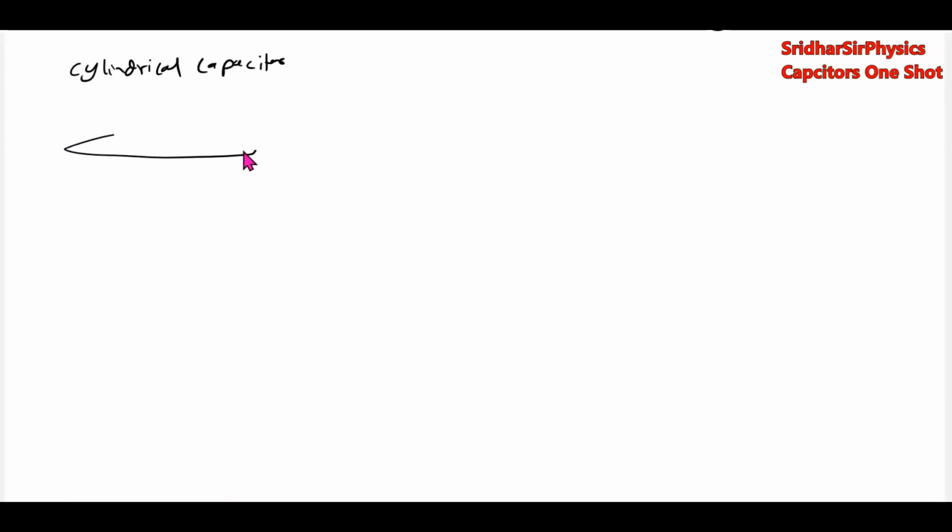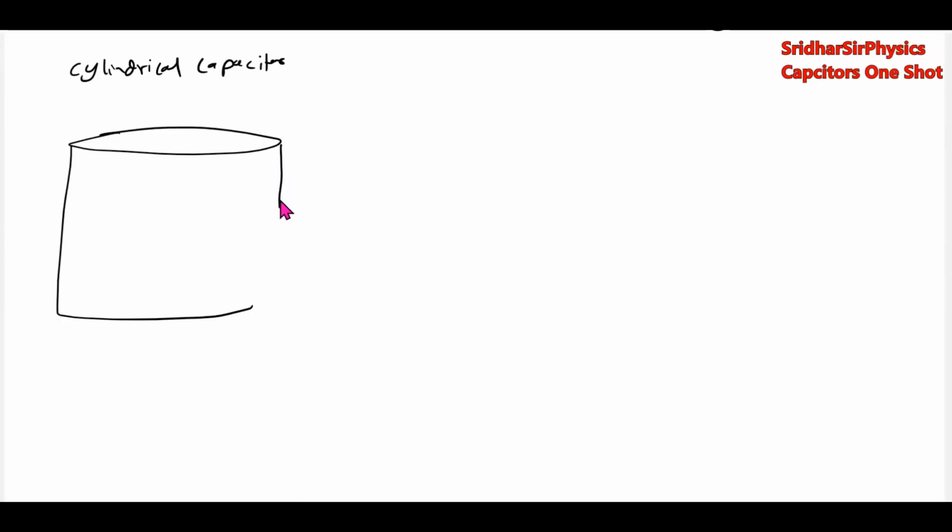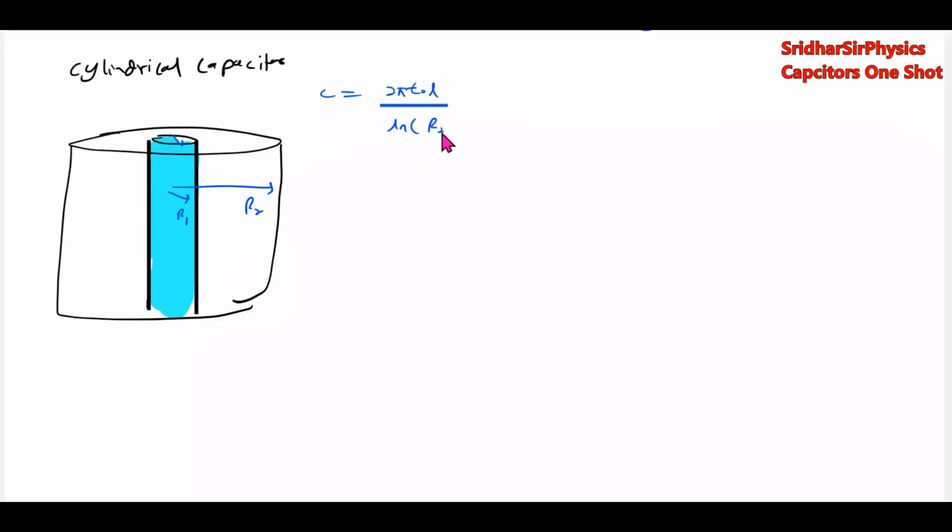Here you have this one conducting wire, its radius R1, and this radius R2. What will be its capacitance? 2 pi epsilon naught L by log of R2 by R1. And between two wires, two parallel wires,